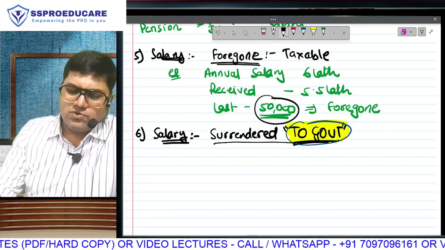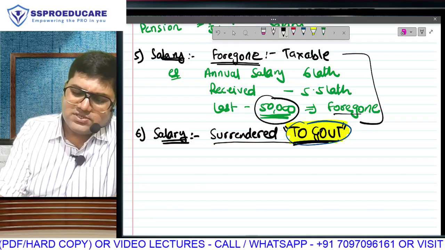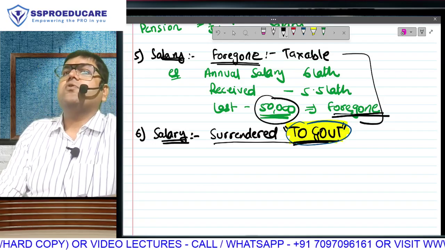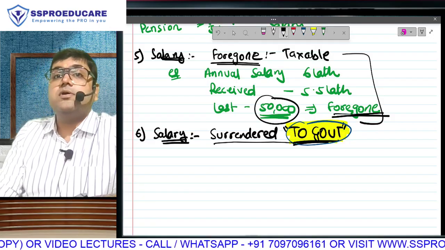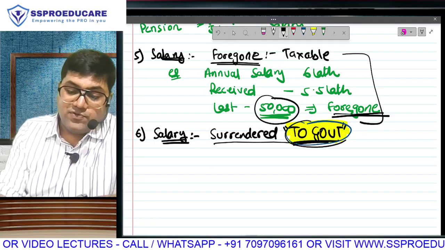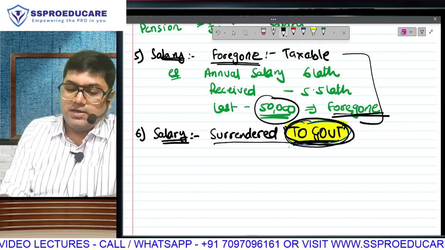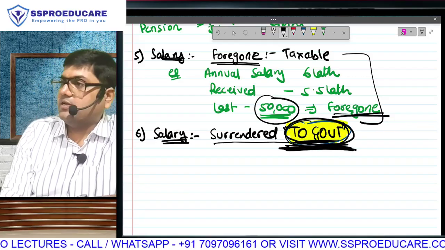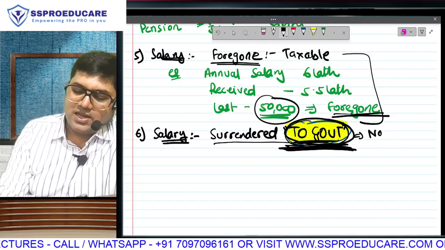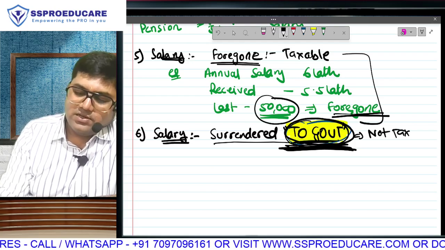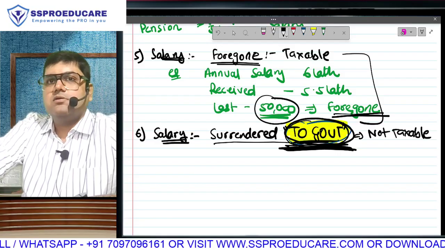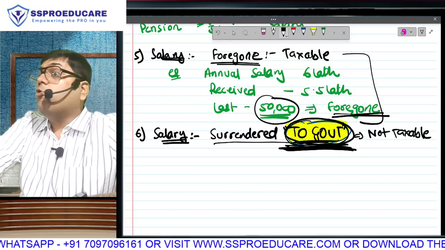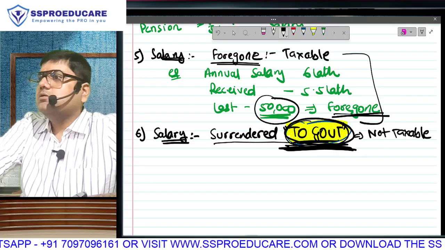So can I say this time you can take the same numbers. Only difference is this time this 50,000 is not going to be foregone towards your employer or any family member. It is going to be surrendered in favor of the government, and only this is the reason why this time your taxable income will be only 5,50,000. That last 50,000 will not be taxable. But the only reason behind that is government.